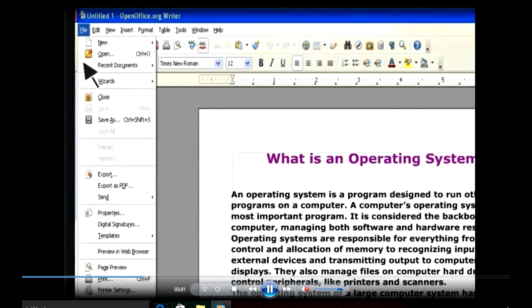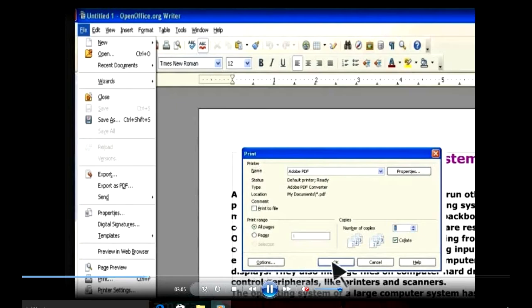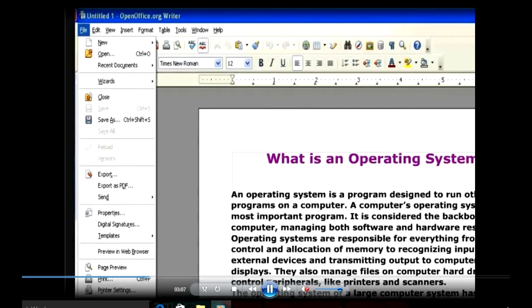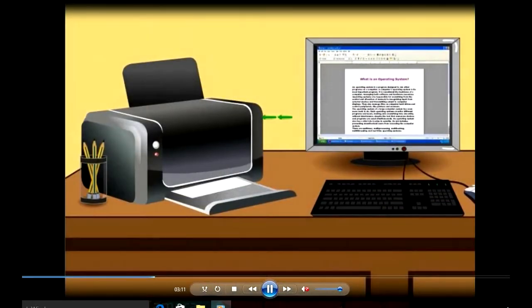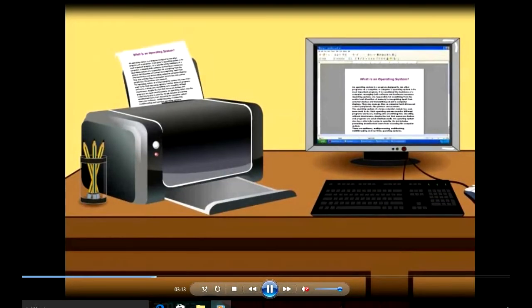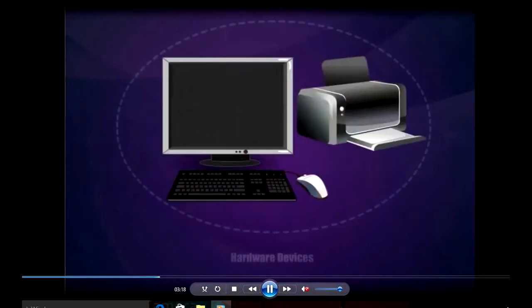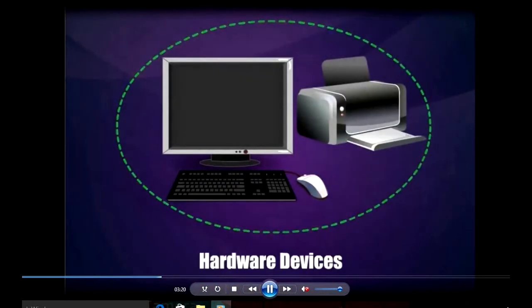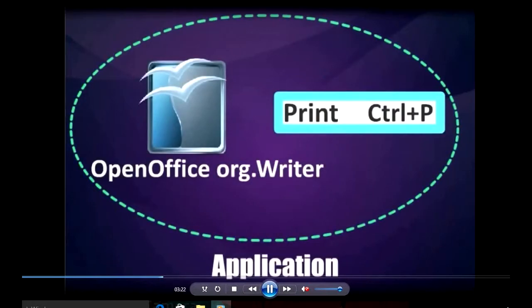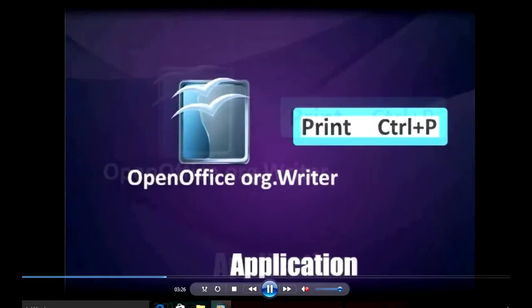In OpenOffice, I have typed some document and I give it a command print. As we click on OK, the operating system instructs the printer to take the printout of the document. So this is the interaction between hardware and the application.